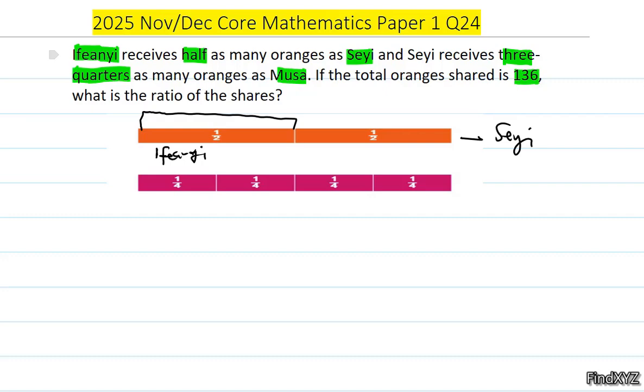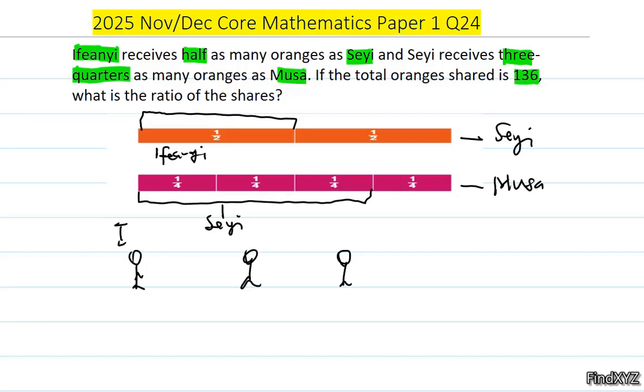Then the second part: you realize that Seyi was compared to Ifeanyi. This time, Seyi is being compared to Musa. We are saying that Seyi received 3/4 as many oranges as Musa. So this is Musa's share. We have divided it into 4 equal parts, and 3/4 of this will be for Seyi. So we have 3 people, but Seyi is connected to Musa, and Seyi is also connected to Ifeanyi. So Seyi is like both teams to score. He's here and he's there.